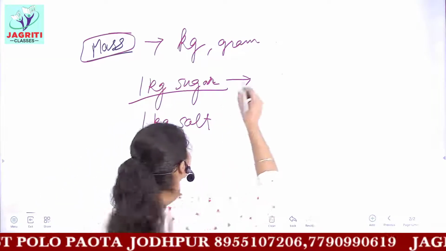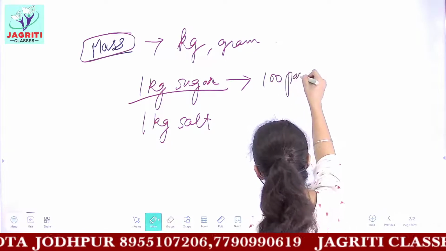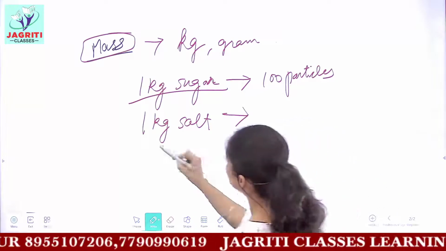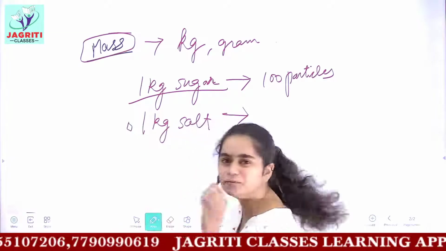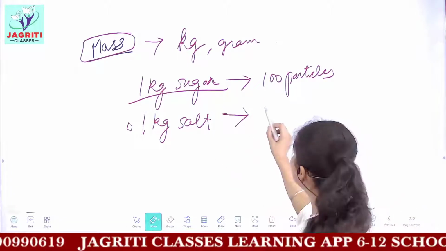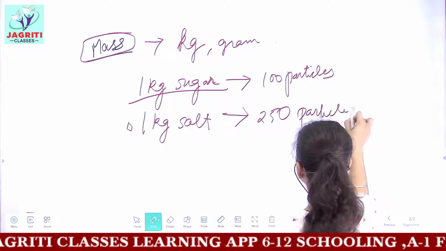There is not any fixed number, that is, I may have 100 particles in 1 kg of sugar. And in 1 kg salt, because a crystal of salt is somewhat smaller in size than an individual crystal of sugar, you may get 250 or so particles. But this is all imaginary.